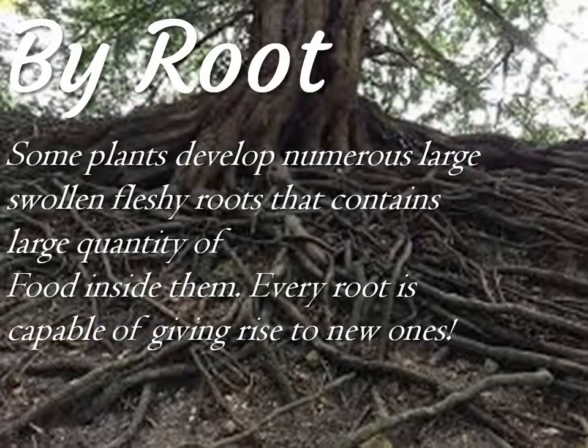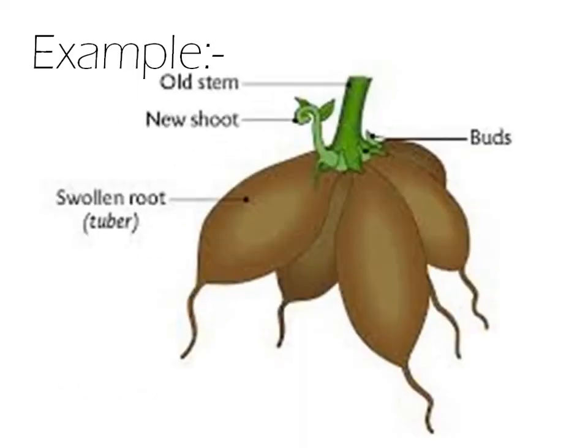By root. Some plants develop numerous large, swollen, fleshy roots that contain a large quantity of food inside them. Every root is capable of giving rise to new plants. Example: sweet potato. As you can see, the sweet potato has one old stem and new shoot buds here. These are okay. Next, swollen root. This is the food that is contained here. Next,